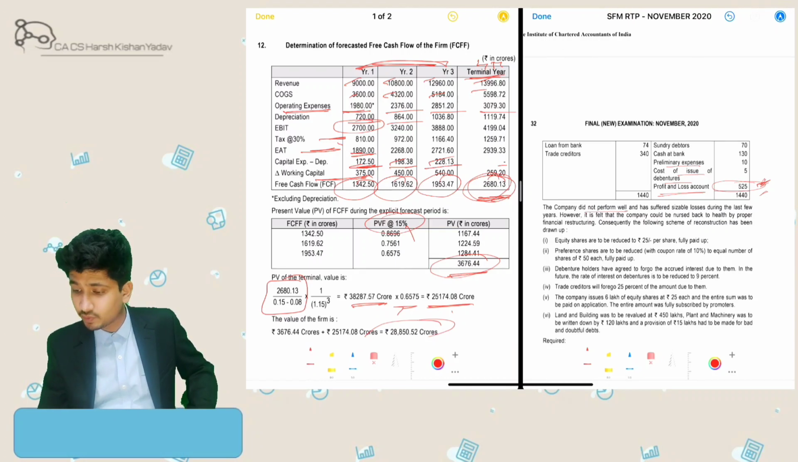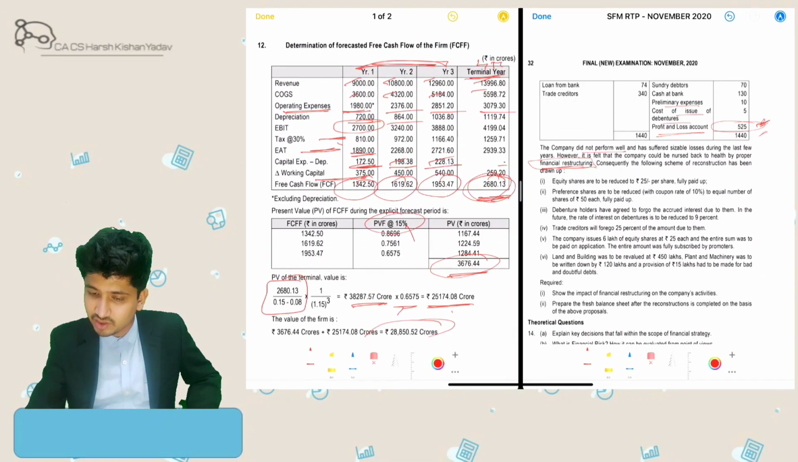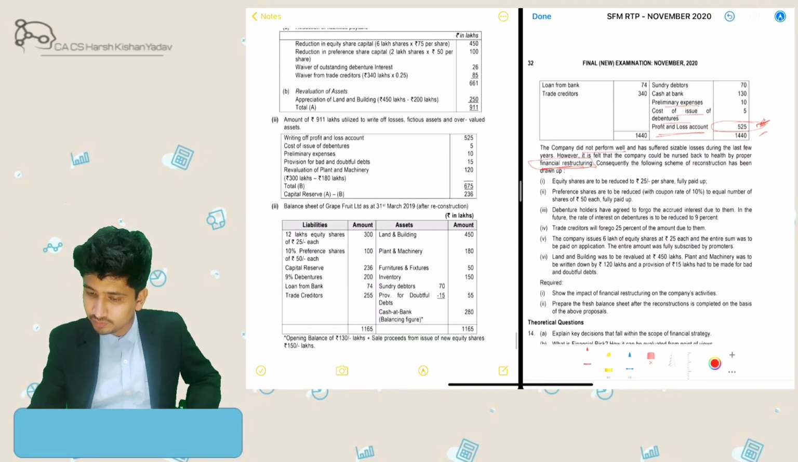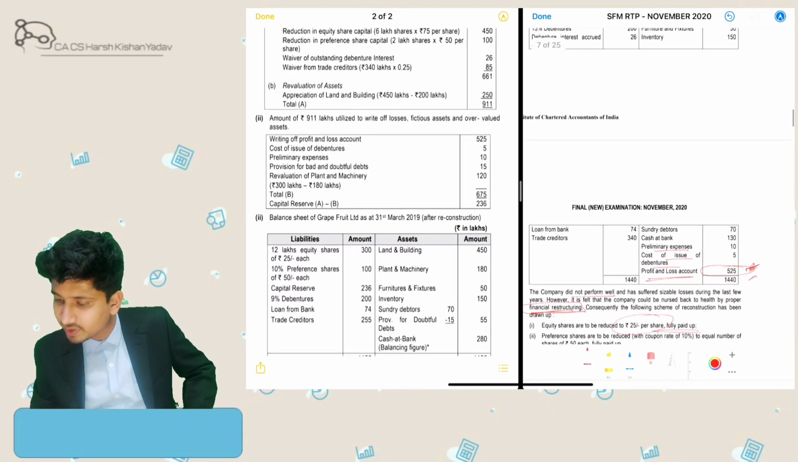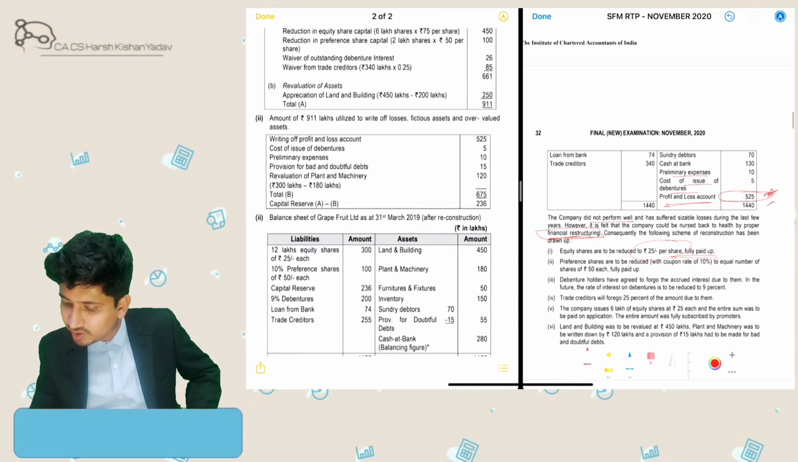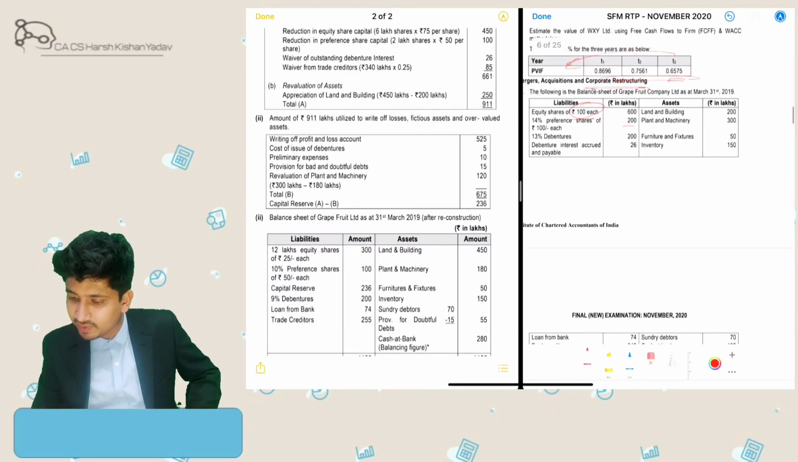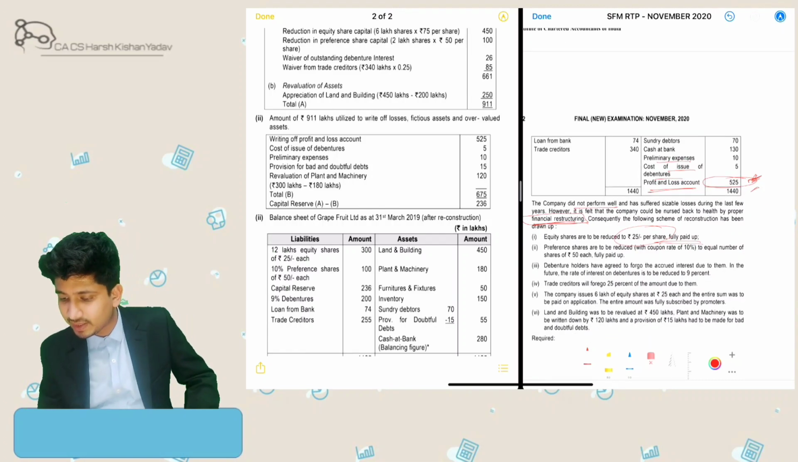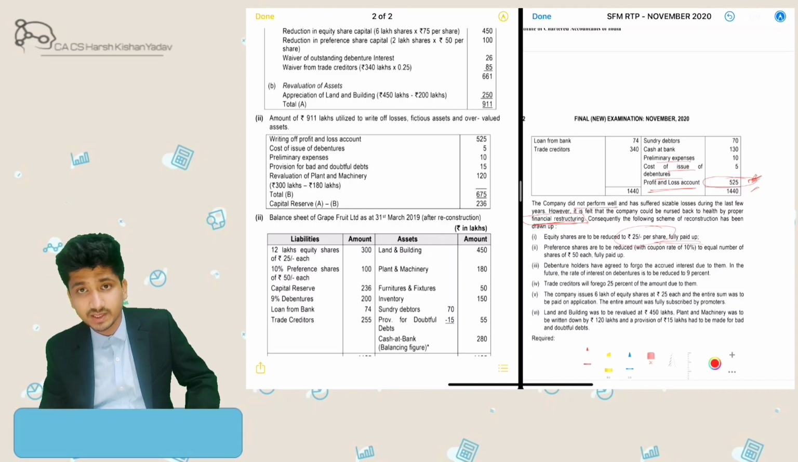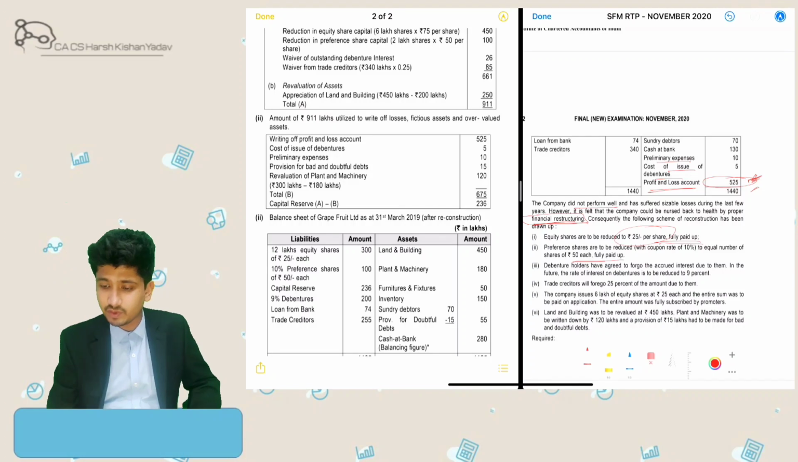However, it is felt that the company would be nursed back to health by proper financial restructuring. We need to perform a financial restructuring over this, and the terms of financial restructuring are mentioned over here. So first is equity share capital to be reduced by 75 rupees per share. Equity share capital which was 100 rupees per share will be reduced to 25 rupees per share, means 75 into the number of shares would be my gain on restructuring. Then preference shares to be reduced, with coupon rate of 10%, to an equal number of shares of 50 rupees each. So preference shares are also taking a hit of 50% each.